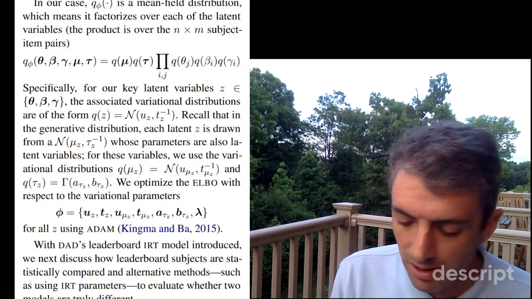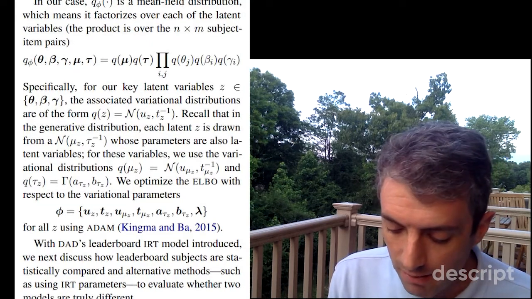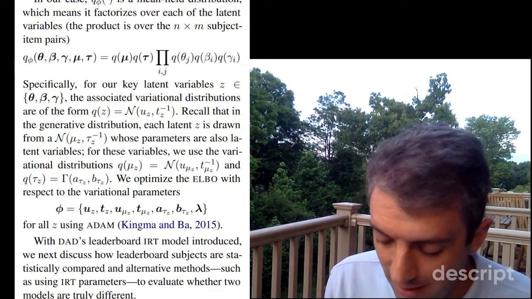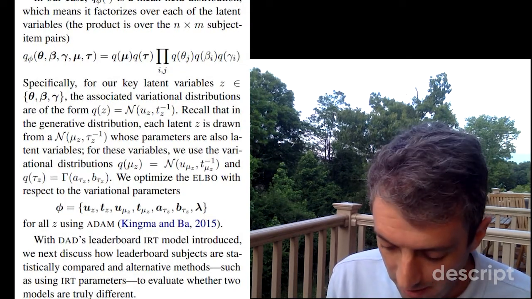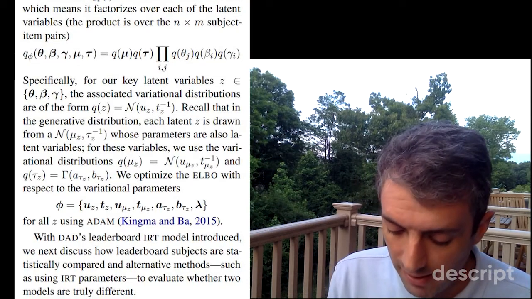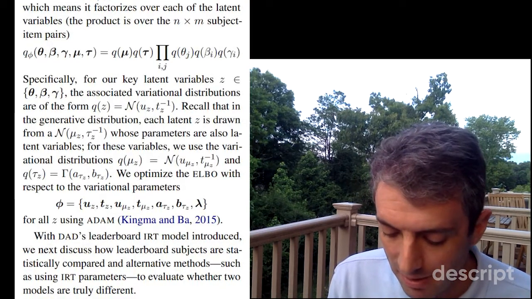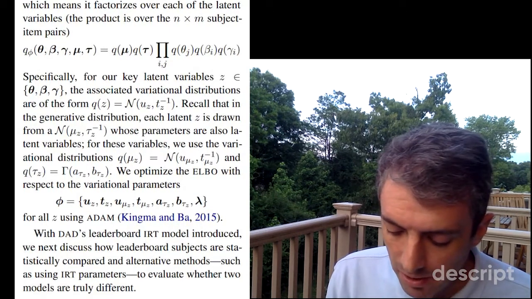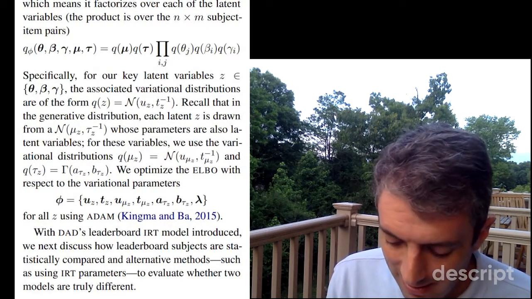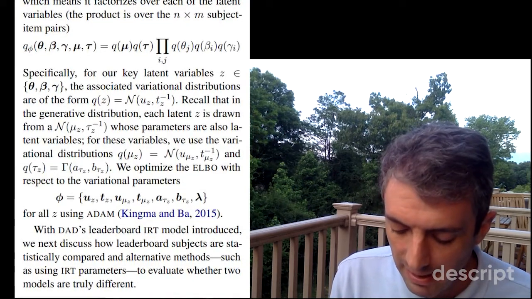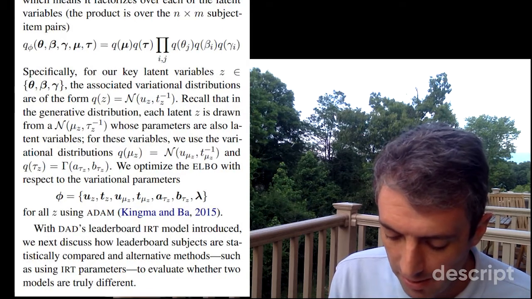Recall that in the generative distribution, each latent z is drawn from itself a normal distribution whose parameters are also latent variables. For these variables, we also use a normal distribution for the means and a gamma distribution for the variances. We optimize the ELBO with respect to all of the variational parameters using Adam. With DAD's leaderboard IRT model introduced, we next discuss how leaderboard subjects are statistically compared and alternative methods such as using IRT parameters to evaluate whether two models are truly different.